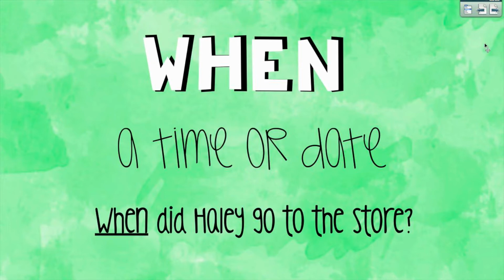The fourth W we're going to talk about is when. Whenever we come across a when question in our fictional story, it's dealing with a time or a date that's mentioned. For example, when did Haley go to the store? In the story, it could say, Haley went to the store at night, or it could say, Haley went to the store at 10 p.m.